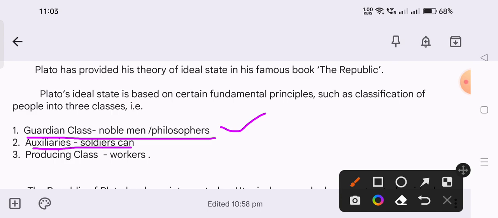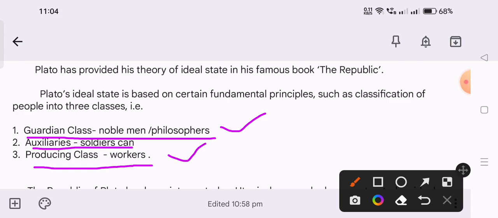The second type is auxiliaries. Auxiliaries means soldiers. They should be brave persons who are not qualified and have not taken much importance in education, so they will become the auxiliaries, the soldiers. The third are called the producing classes, also called the workers.